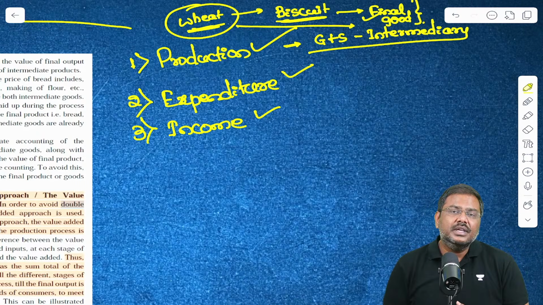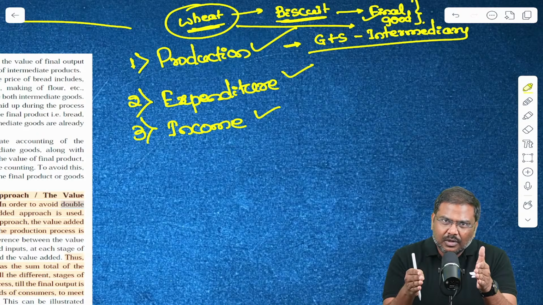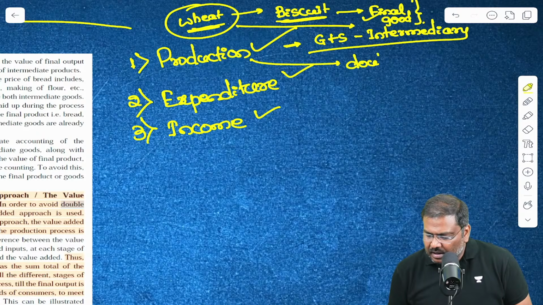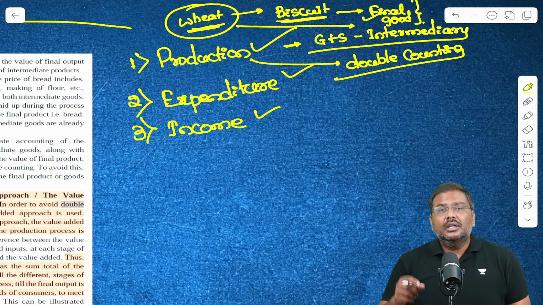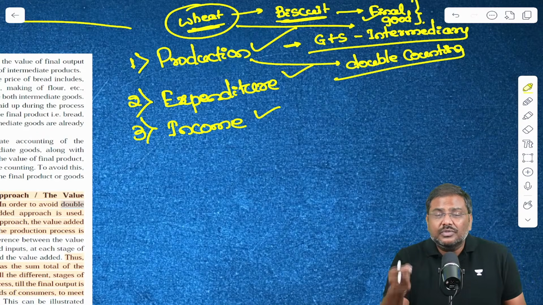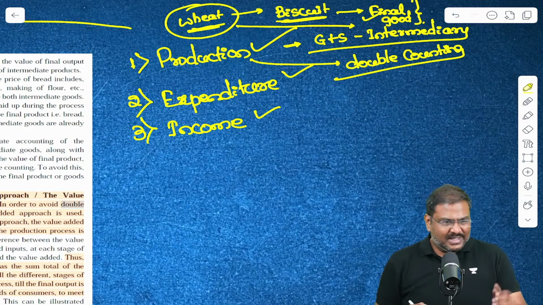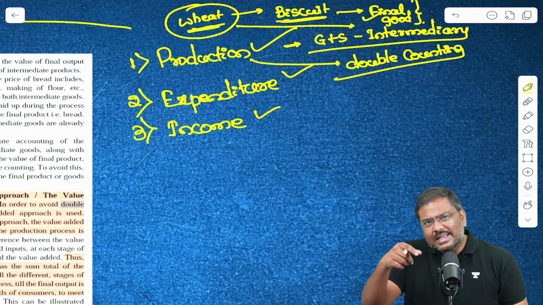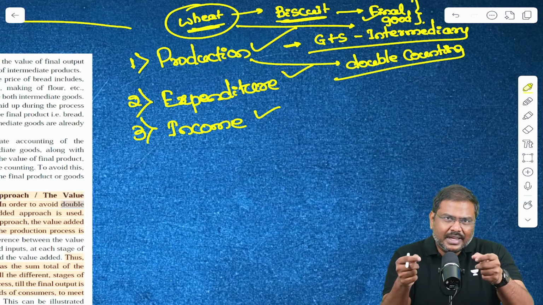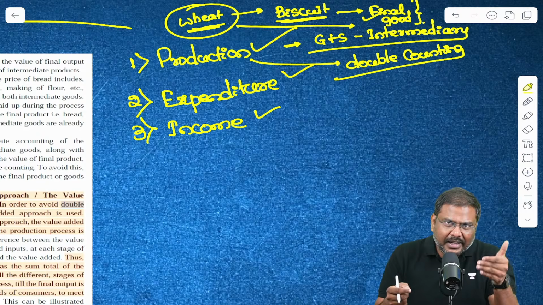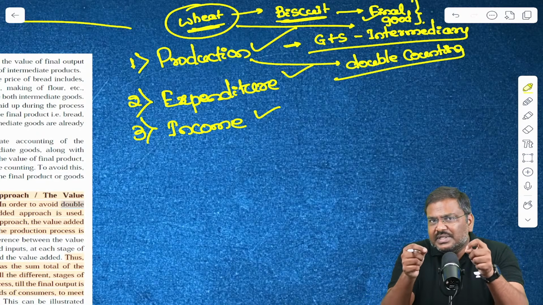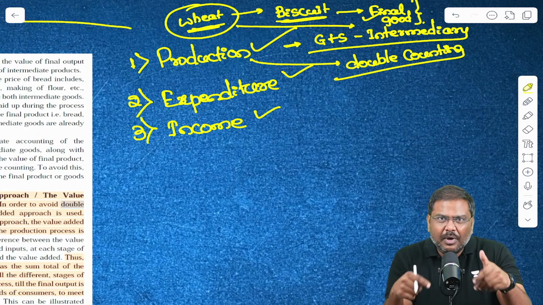The reason behind this is, if you count the value of intermediary goods along with the final goods, you are essentially double counting. The GDP number will be greater, but you will be counting the intermediary goods value multiple times. For example, I'll purchase wheat, I'll pay 2 rupees. And I'll produce a biscuit packet, sell it in the market at 5 rupees. So in the calculation of GDP, if I take wheat value as well as the value of the biscuit packet, 2 plus 5, that will give me 7 rupees. It will give me a GDP of 7 rupees.